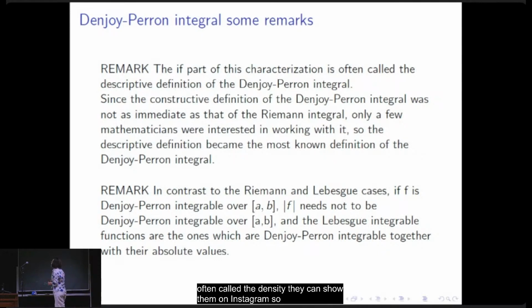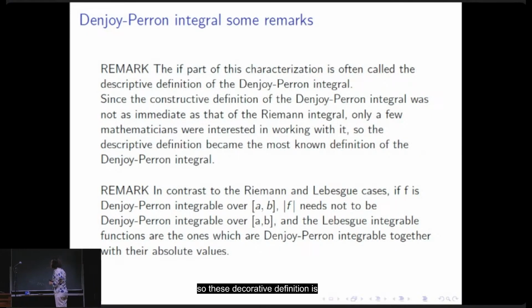So this descriptive definition became the most known definition of the Denjoy-Perron integral. And another remark: in contrast to the Riemann and Lebesgue cases, if f is Denjoy-Perron integrable over an interval, its absolute value need not be Denjoy-Perron integrable, and the Lebesgue integrable functions are exactly the ones which are Denjoy-Perron integrable together with the absolute value.